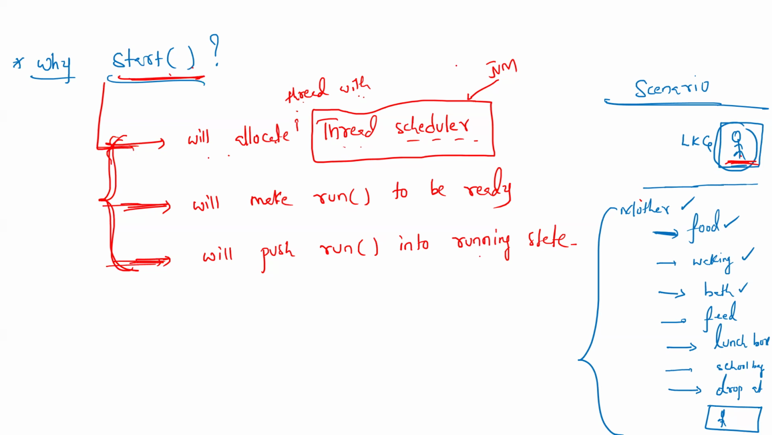Why start method? Because start method has a specific responsibility when it comes to the run method. So that is why we only have to call the start method. If we call the run method, what will happen? It is a thread bypass. Thread creation will be bypassed, meaning it will not be created.